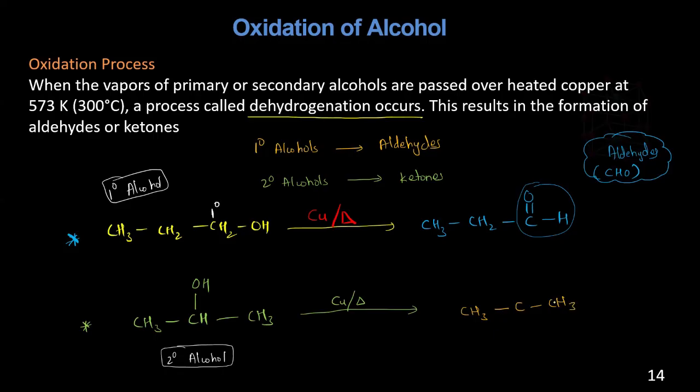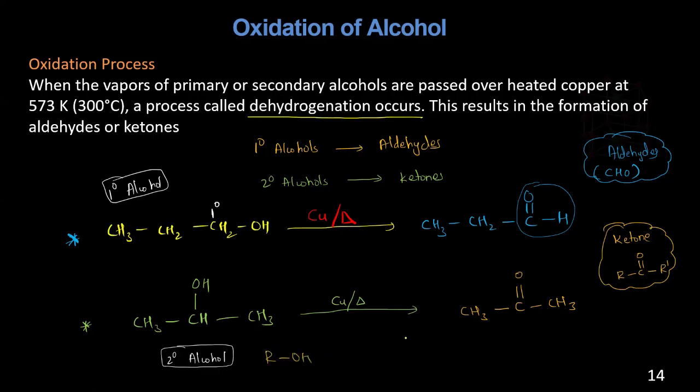What is a ketone? R, C, R dash. So a carbon is joining two different alkyl groups, and this carbon contains the double bond O, the carbonyl group. So that is a ketone. So here there is a double bond O. Come on, guys, this is very basic. You will be studying all these things in class 11th. See here, aldehyde is CHO and R C double bond O R dash is a ketone. Don't confuse.